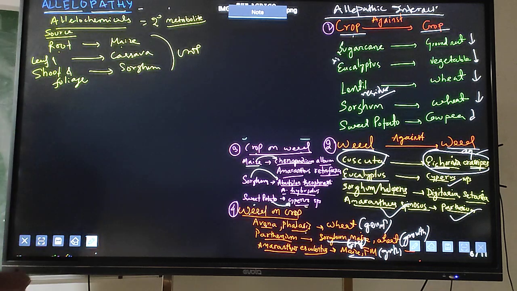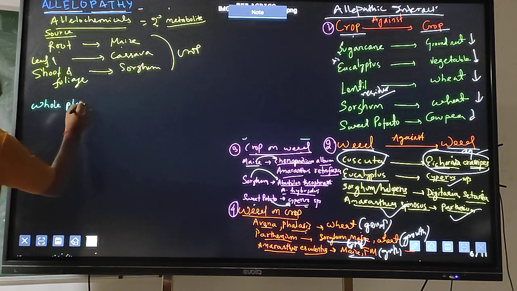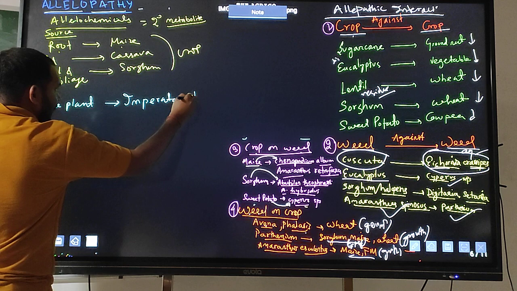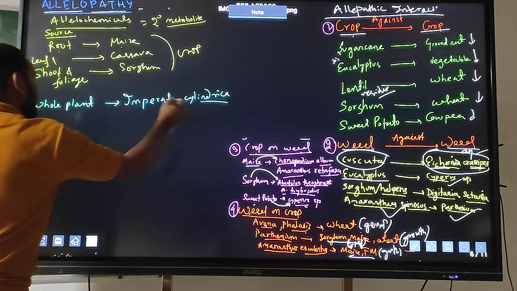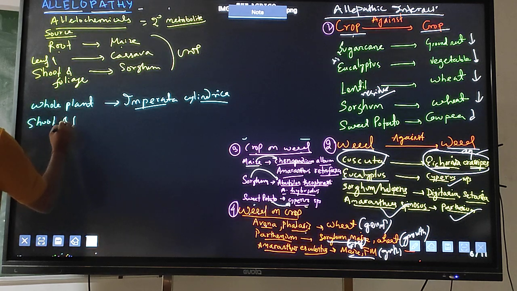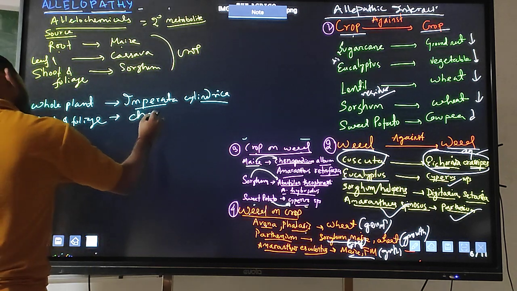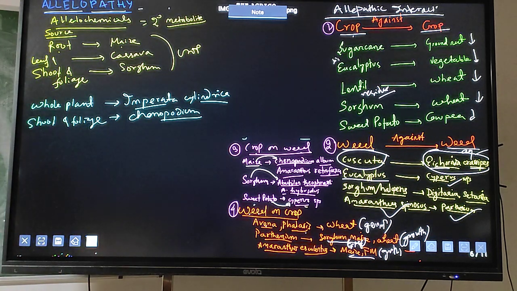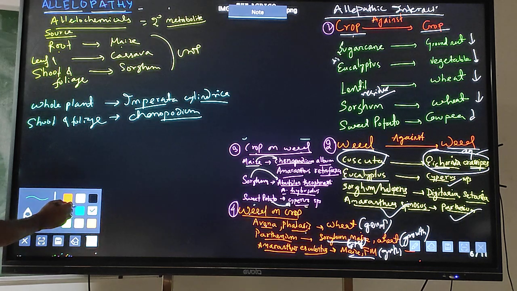Now, if I write the allelochemical source in case of the whole plant, the whole plant will release the allelochemicals, and the example is Imperata cylindrica. Here the whole plant will release the chemicals. If I look at shoot and foliage as the source, here it will be Chenopodium. So this is the source of allelochemicals.